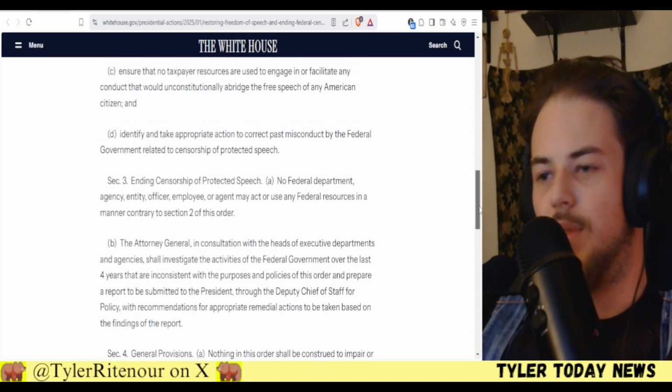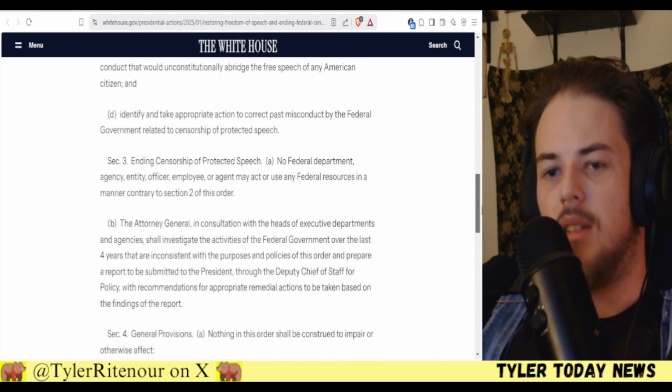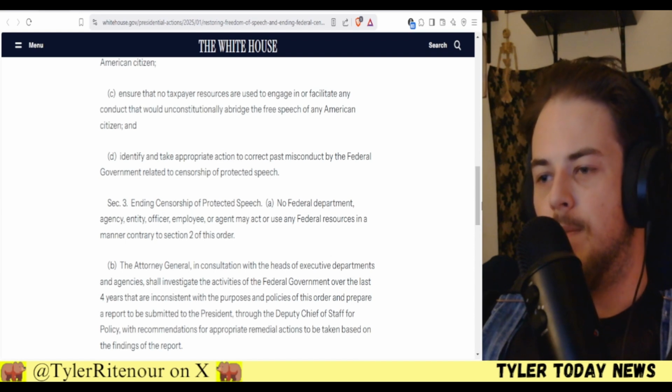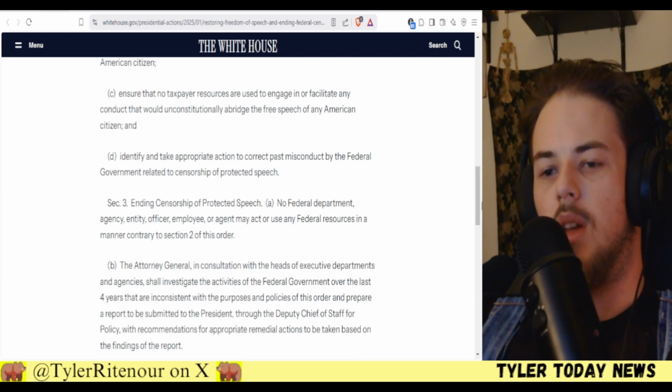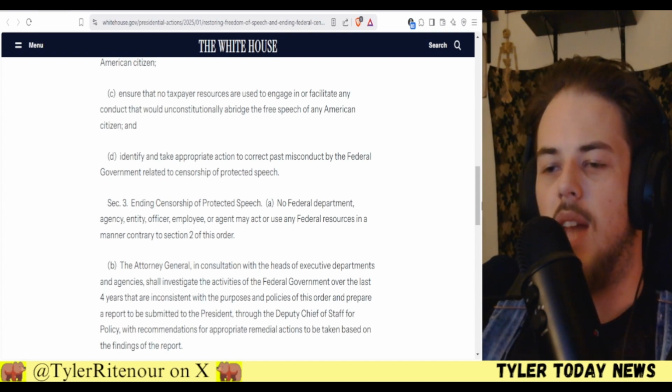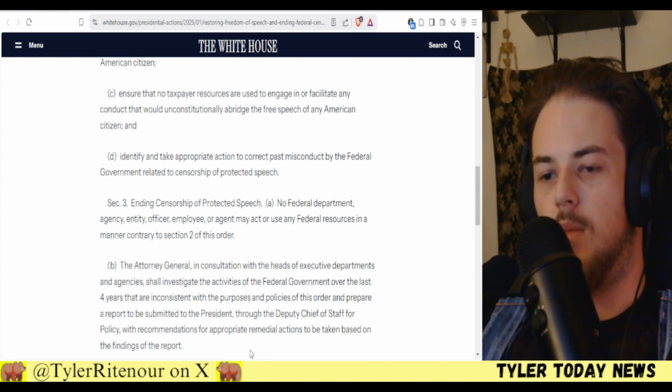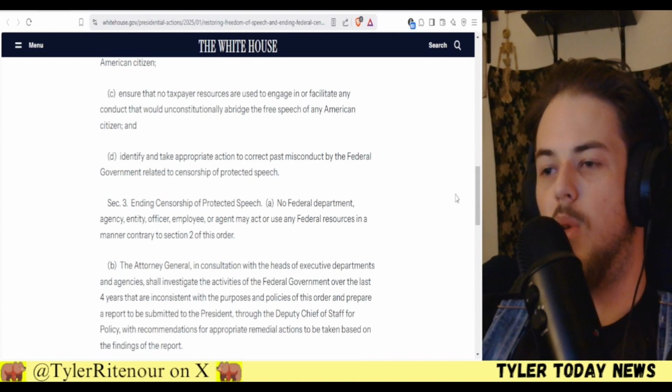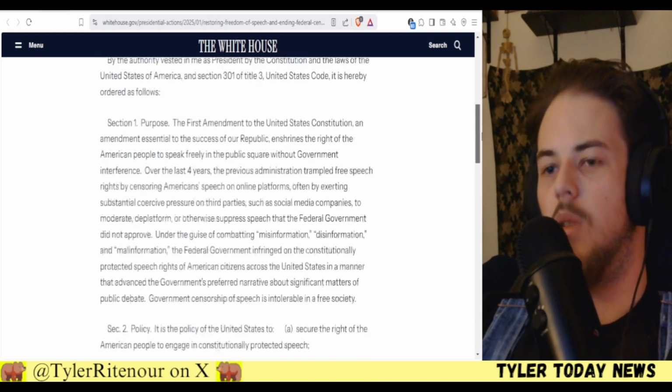But this one's very interesting. So it's basically calling upon the appropriate authorities to investigate all the departments in the past 4 years and see who was censoring speech and how they were doing so, and taking appropriate remedial actions based on the findings of the report. So whatever they find, they will act accordingly.